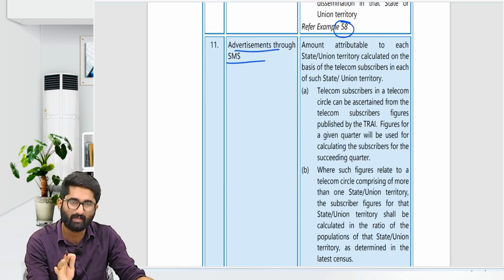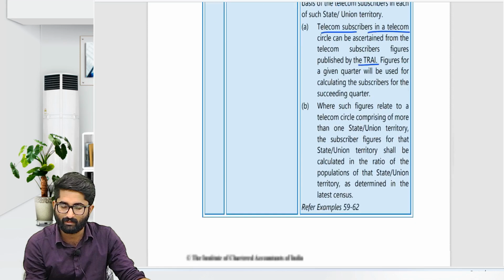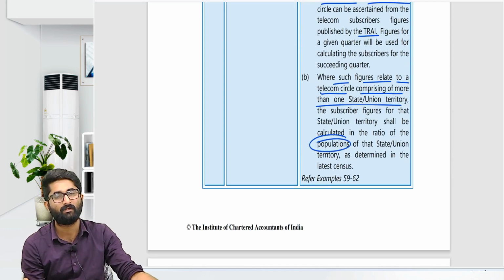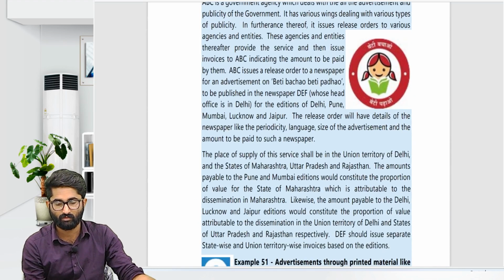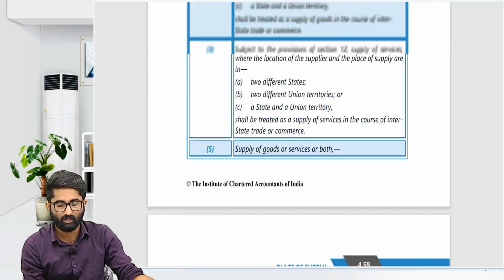SMS is also the same thing. Telecom subscribers are given by TRAI, and where such figures relate to a telecom circle comprising more than one state, then you have to divide it on the basis of population. So you have to refer to examples 59 to 62. So these are the things given in section number 12.